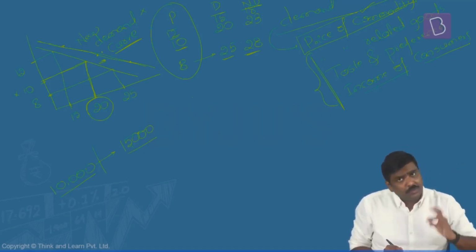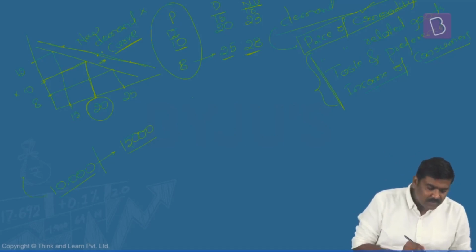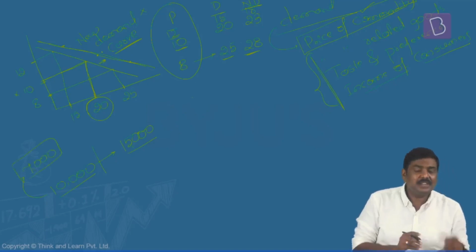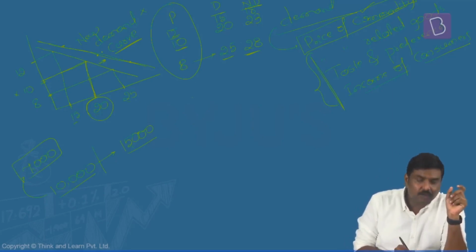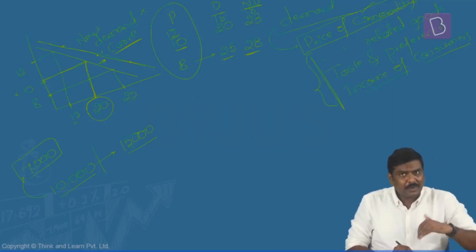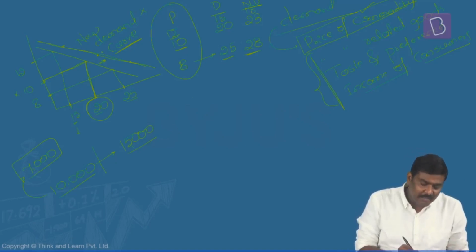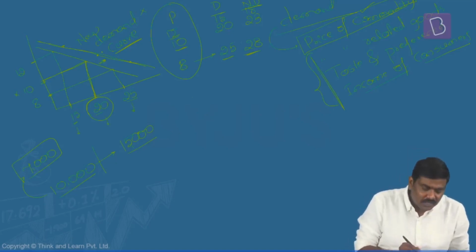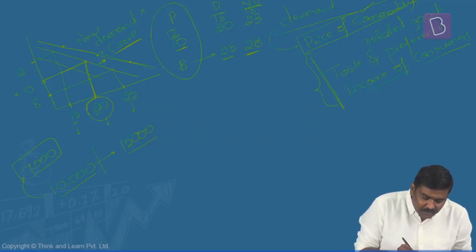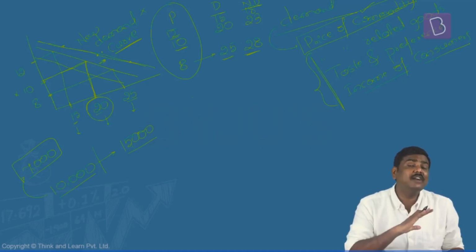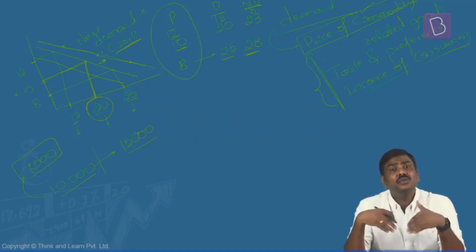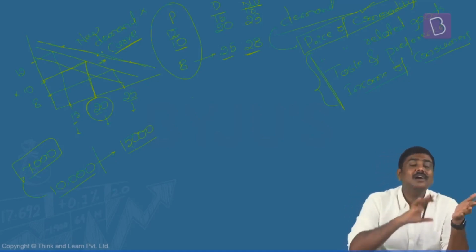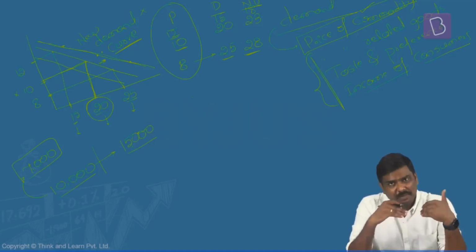And can it shift to the left side also? Definitely yes. Rather than income being 10,000 rupees, what if his income is cut to 7,000 rupees? Is it okay? His income is reduced to 7,000 rupees. At this particular point of time, rather than demanding 15, 20 and 25 units at different price levels, at the same price level, the demand might come down. As a result of this, you will get coordinates which, connected, will give you a line to the left side of the original demand curve. So the demand curve can either shift to the left side of the earlier demand curve or to the right side of the demand curve.